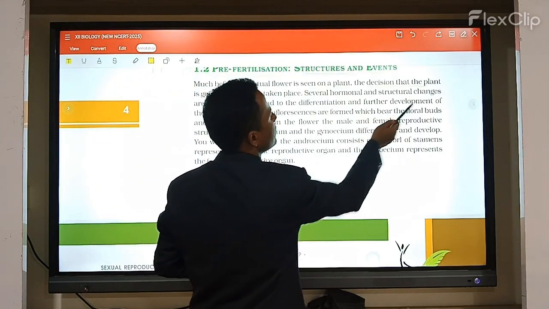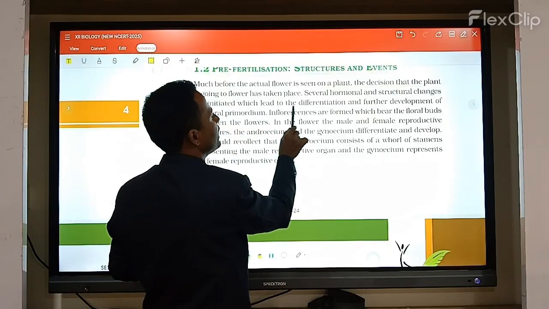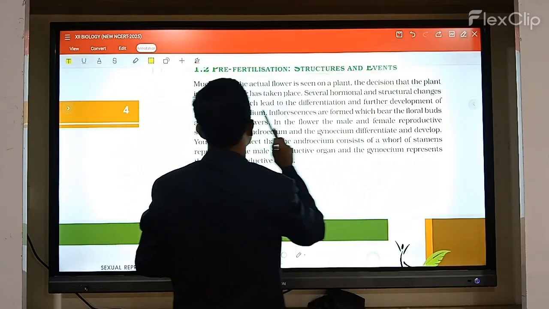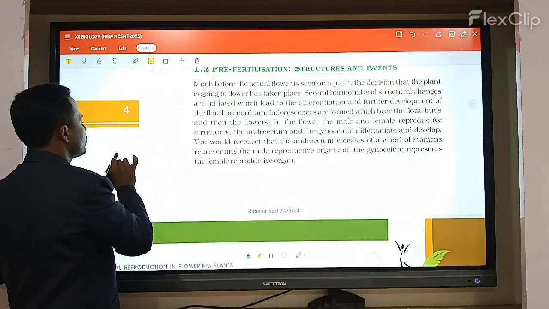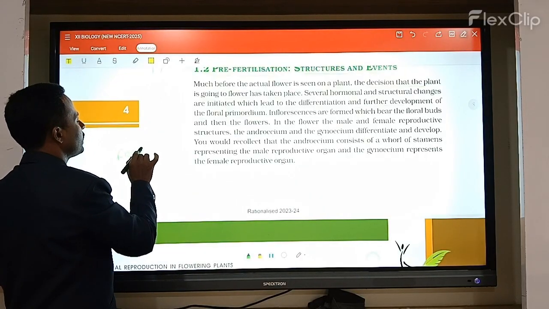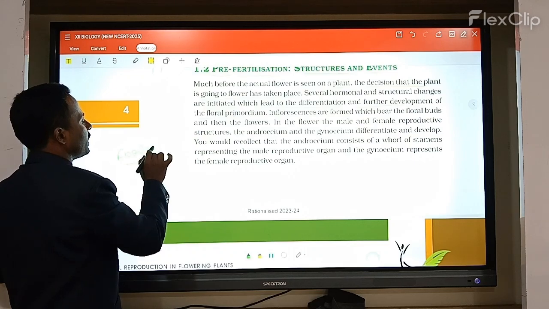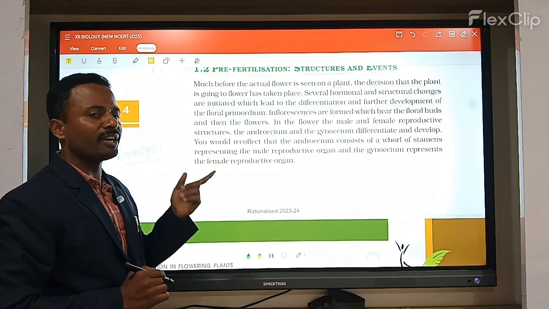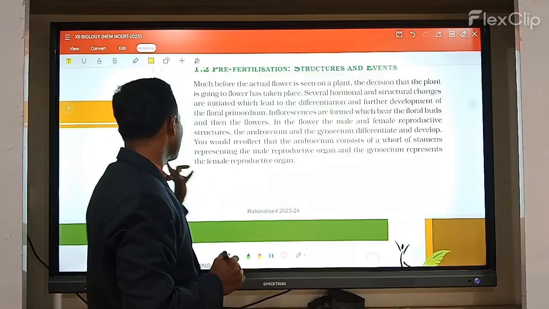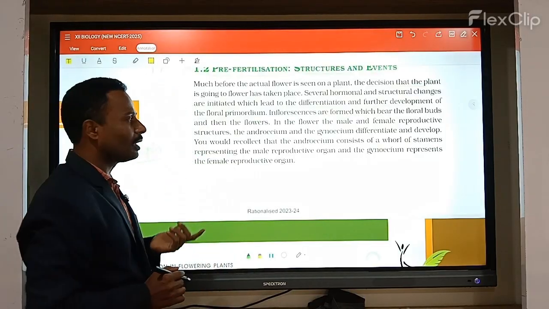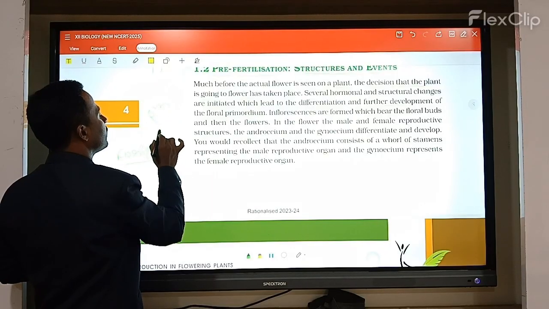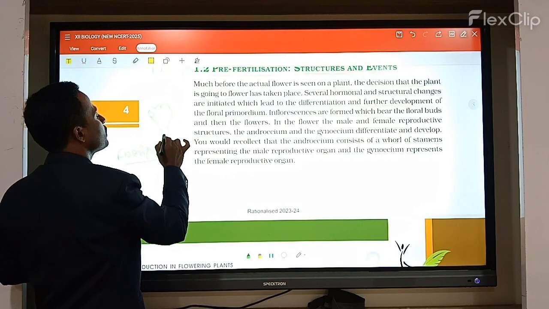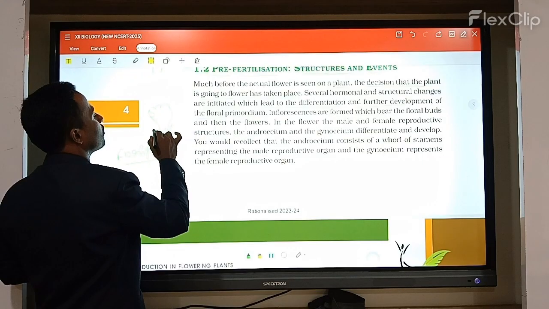The several hormonal and structural changes act as initiation, which leads to differentiation and the further development of the floral primordium. So in the plant, the florigen hormone is produced, am I right? Florigen is a hypothetical hormone. When this hypothetical hormone is released in the plant, what happens? The plant produces a beautiful flower.